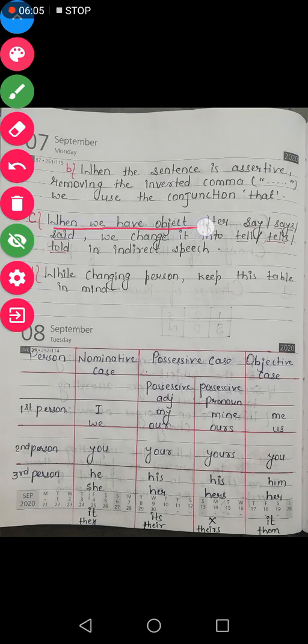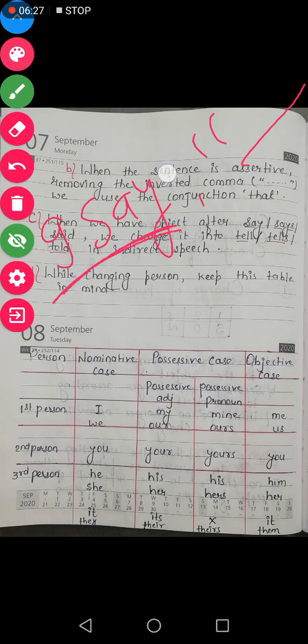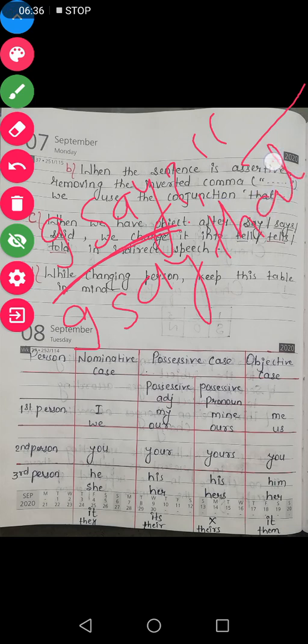Come to the third rule. When we have an object after say, says or said, we change it into tell, tells or told. What does this rule mean? If I write the reporting verb I say, do you find any object after say? No, there is no object, so it will remain the same. Say will remain say only: I say that.